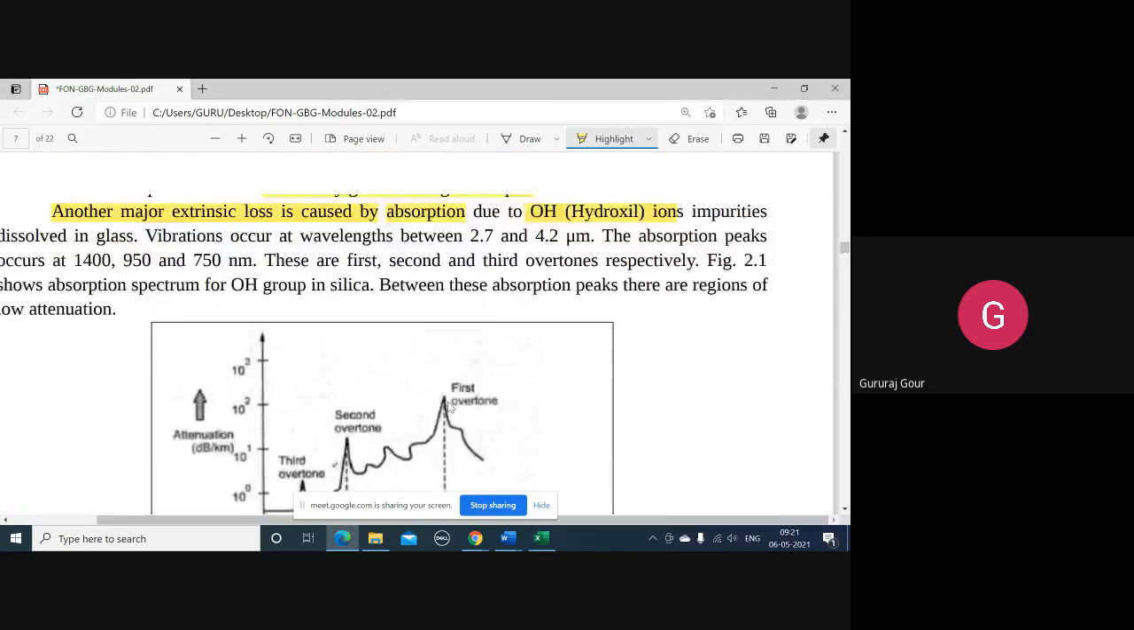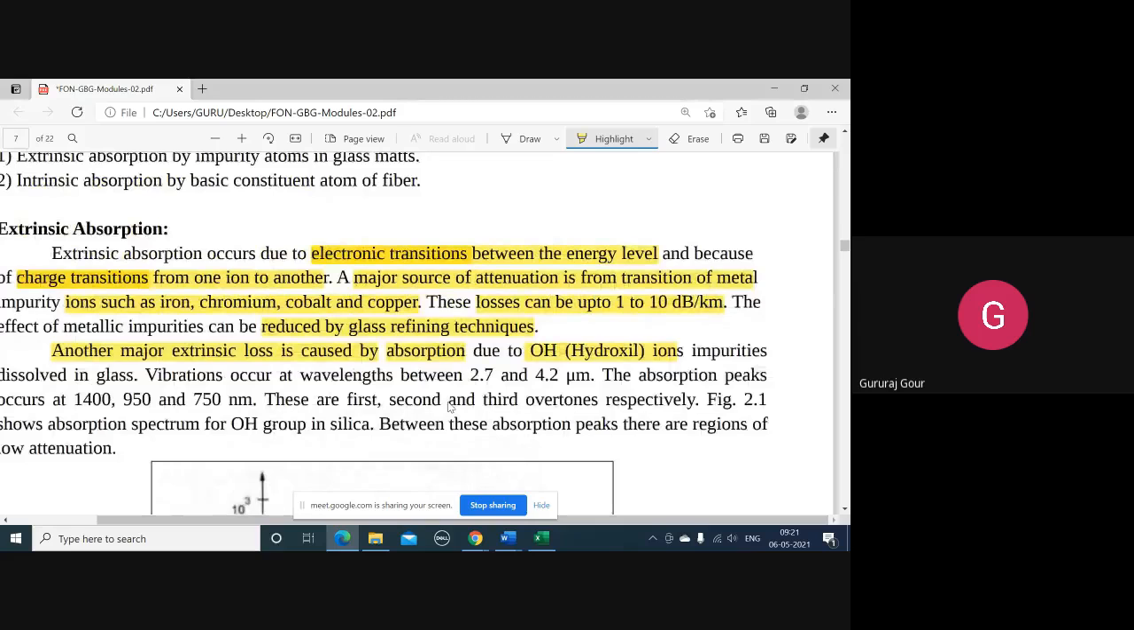Okay, this is just an example. So this is all about extrinsic absorption, what we are observing: electronic transition, charge transition, that is ionic transition, and hydroxyl ion absorption. Three main causes for the extrinsic absorption.